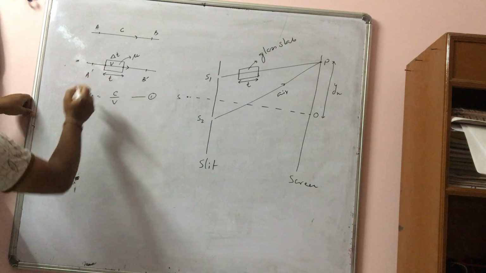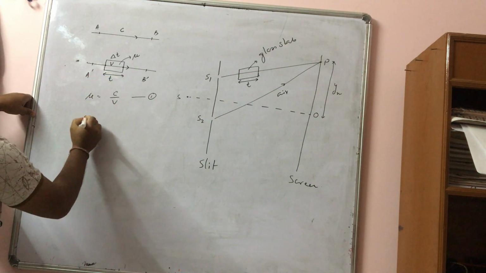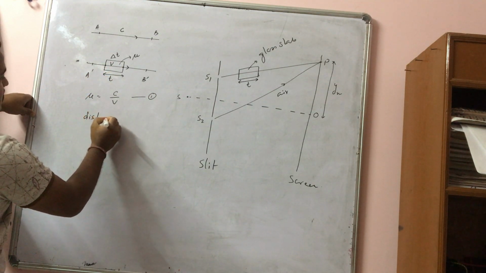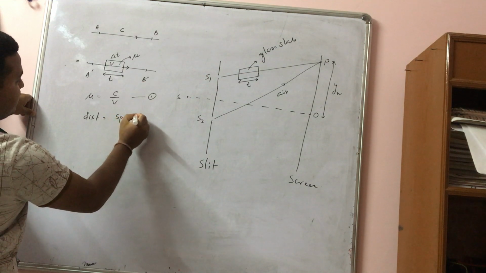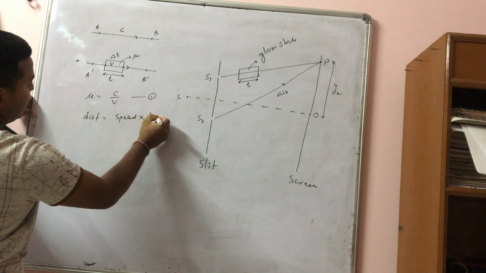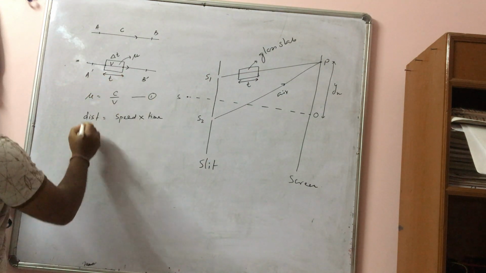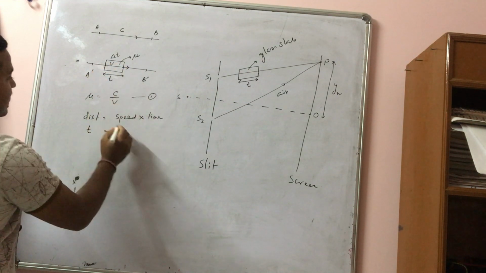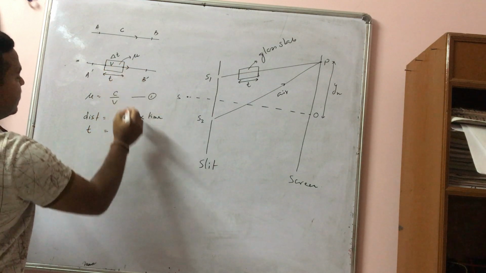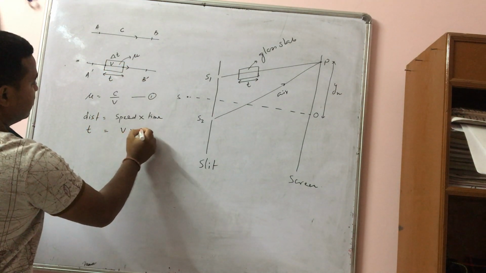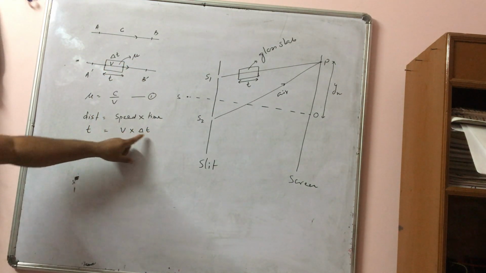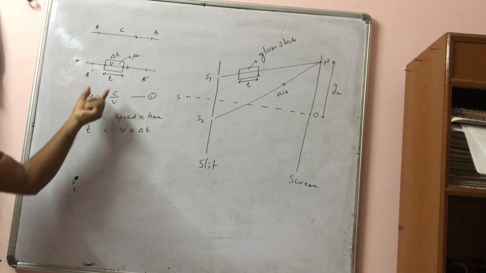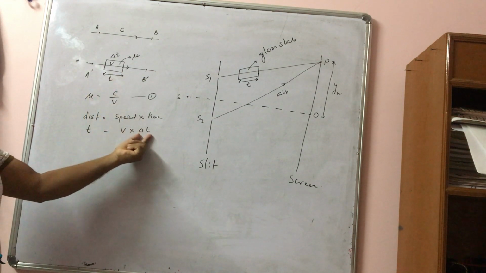So distance equals speed into time. Here the distance is T, the speed inside the glass is v, and the time is delta T. Don't confuse between this T and delta T. This is the distance, the thickness of the plate, and this delta T is the time.